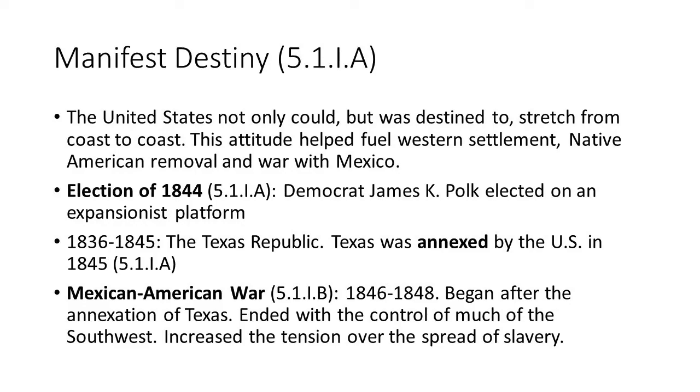So Andrew Jackson didn't want to annex Texas because of a fear over war and the spread of slavery. Martin Van Buren did not, and then John Tyler at first didn't. But once James K. Polk is elected, basically saying that we're going to get Texas and the bigger prize was California, John Tyler ultimately annexed Texas on his way out.